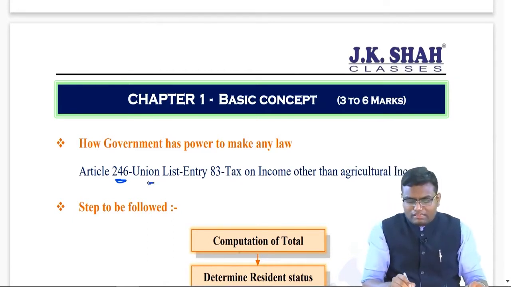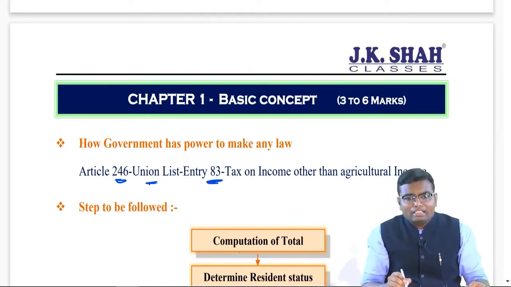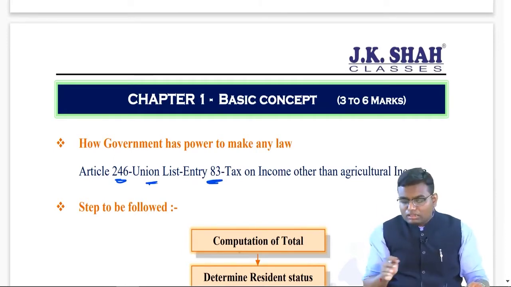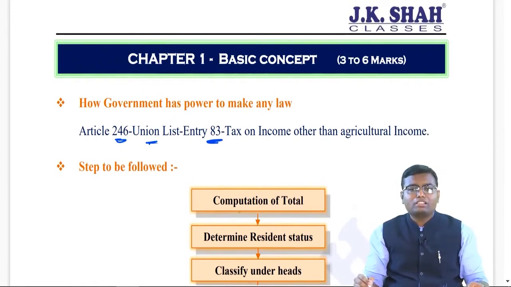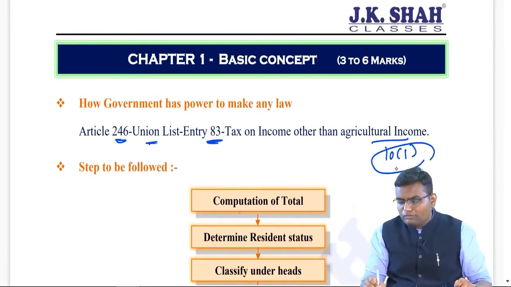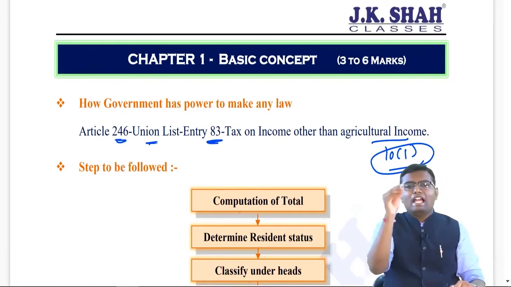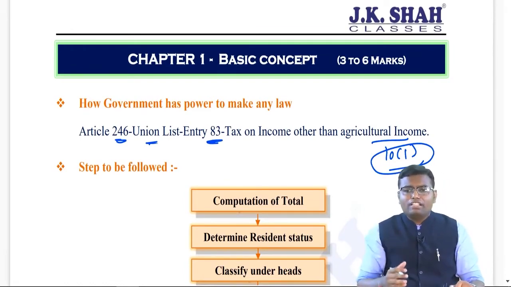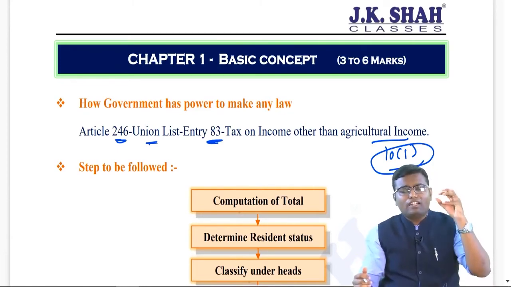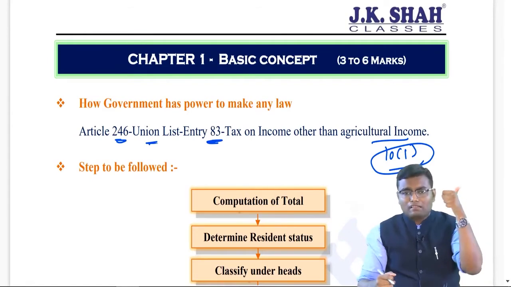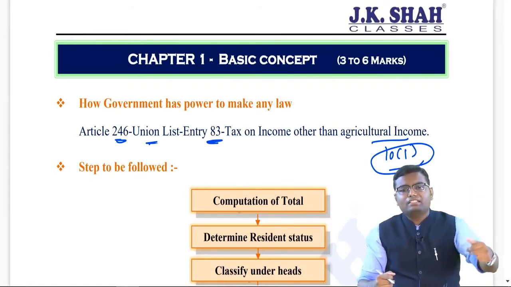In the union list, there is entry number 83, and that entry gives the power to collect tax on income other than agricultural income to the central government, and that's why under section 10(1) of the Income Tax Act 1961, agricultural income is exempted. Means if in an MCQ or one-liner any question comes asking from where the Income Tax Act has come, the answer should be Article 246, union list, entry number 83.